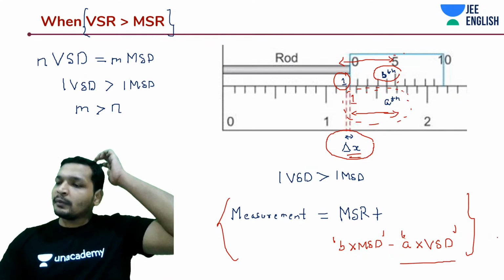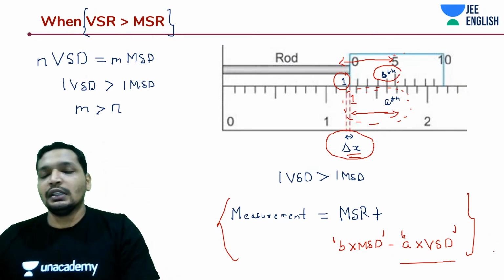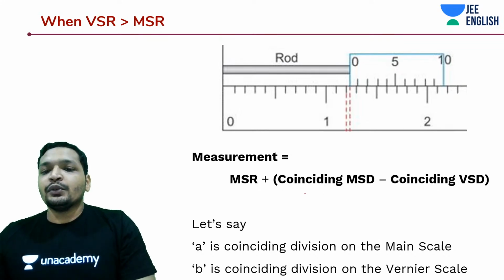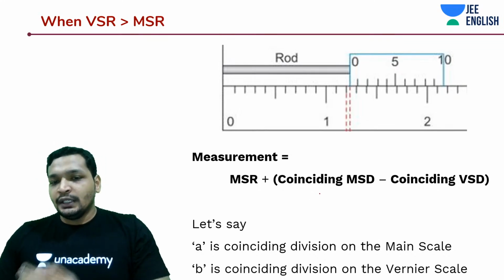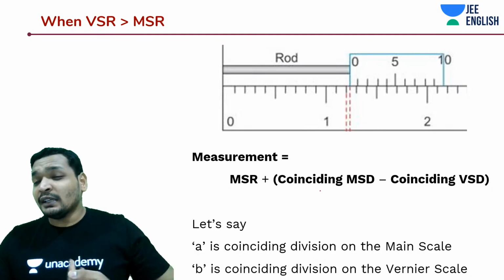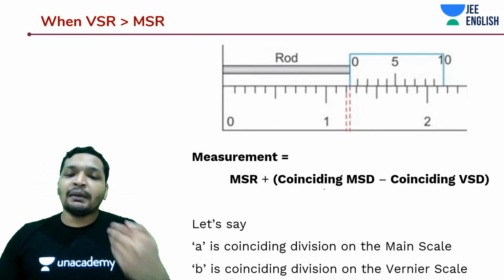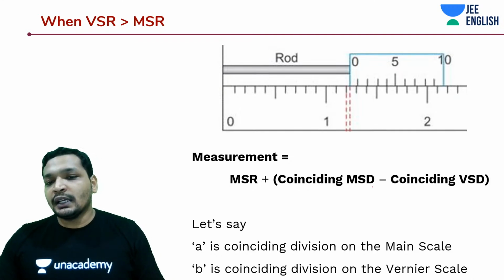Let's do a problem on this, a JEE advanced problem, then you get more clarity on this. So what you typically do is take the coinciding main scale division. That's going to be generally plus 1, plus 2, plus 4, you don't know. It's going to be some coinciding main scale division minus coinciding Vernier scale division.